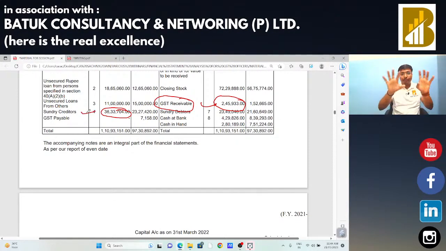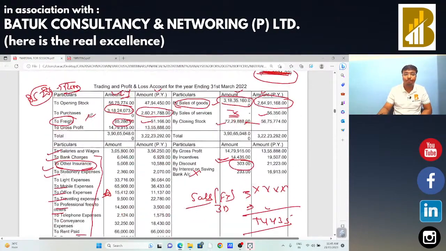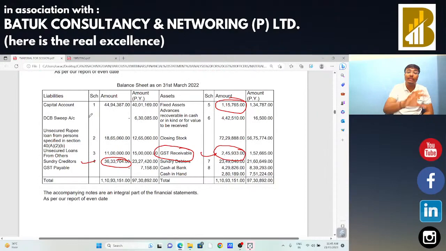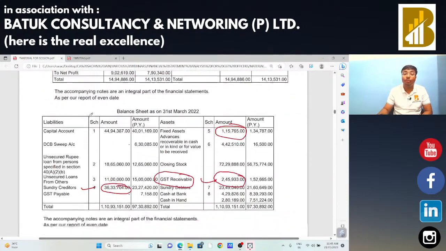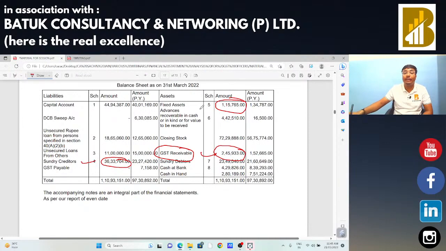So these are the important parameters on which we need to do the analysis from the financial statement point of view, from the balance sheet point of view, trading and profit and loss account point of view. These are the important points. In profit and loss account we need to analyze each and every segment, and if I am talking from the balance sheet point of view, more significant is our fixed assets point, our GST return, GST receivable point, our sundry creditors point.